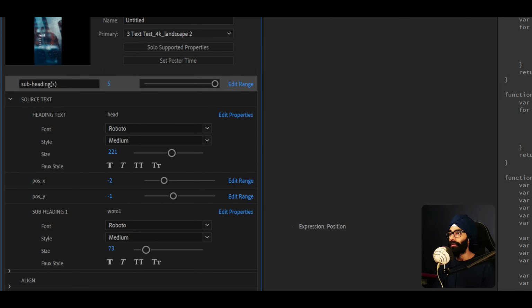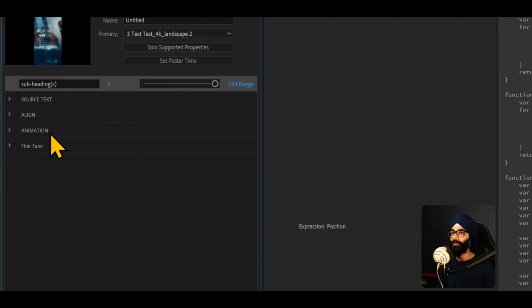I haven't added all of these because I have set up this function, which I will show you right now, in such a way that if I just delete all the layers, subheading 2 to subheading 5, and then I Control D or duplicate the first subheading layer and then move it down, everything just works flawlessly. That's because I've spent so much time trying to get the code right, which I will show, how I've arranged everything in Visual Studio Code, because the After Effects expression writing area is an absolute nightmare to work with. So there is source text, which I'm gonna fill later.